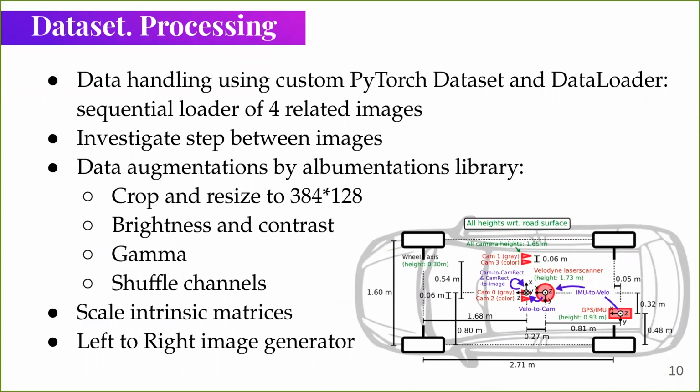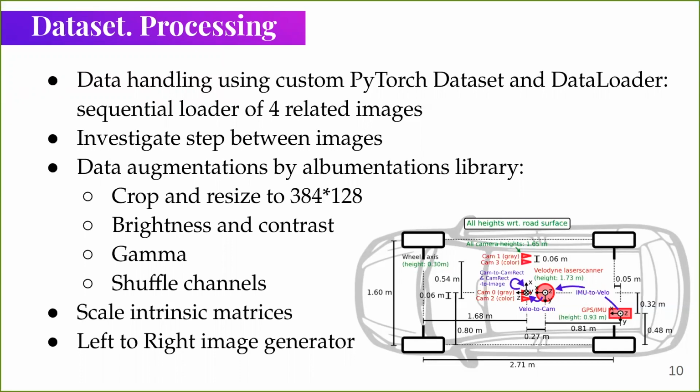The preprocessing step also has some specific features. We needed to process 4 related images in the same way. Also, we proportionally resized and cropped images for correct model input. Thus, our starting dataset was resized and cropped to 384 by 128 pixels, saving the image scale. It was also important to keep correct intrinsic matrices and rescale them respectively.